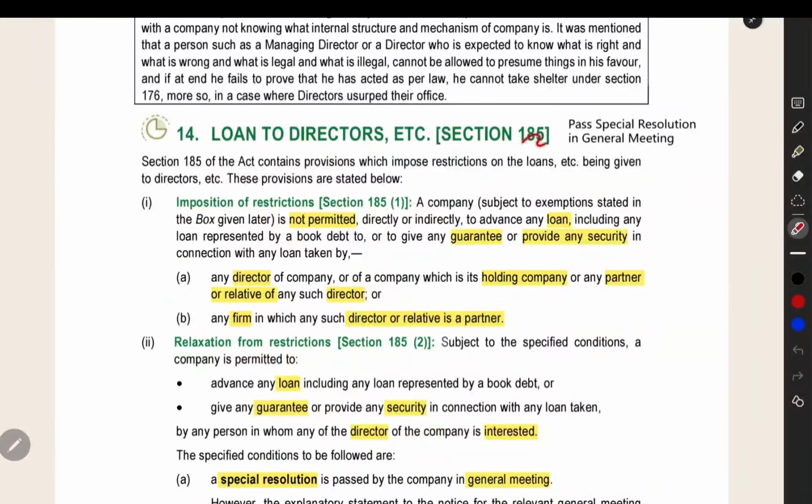Now the next section is section number 185, loan to director. In what case can you give loan to director? That is one important point. If you want to give a loan to director, the simple thing is you have to pass special resolution in general meeting. The general rule is that you are not permitted.